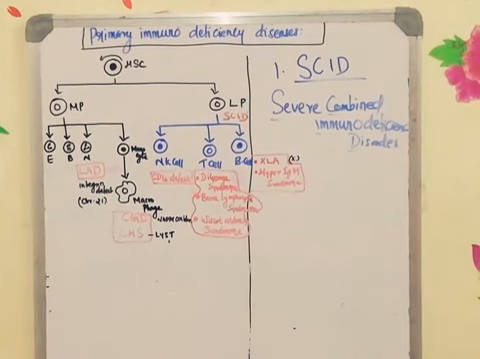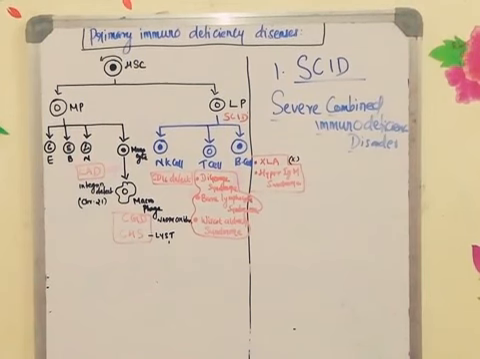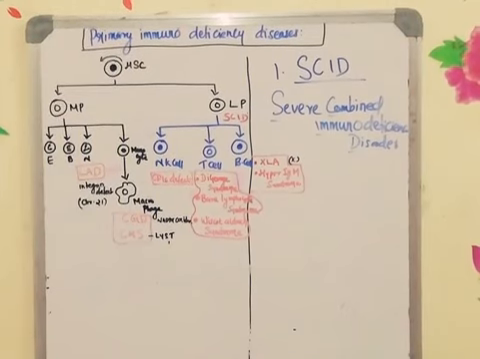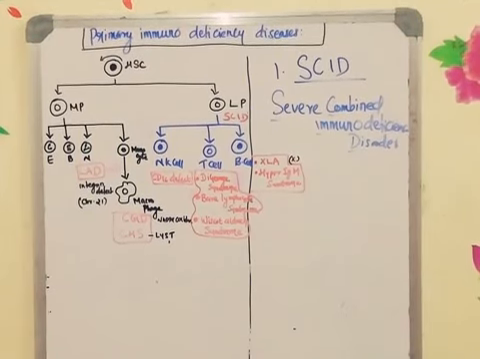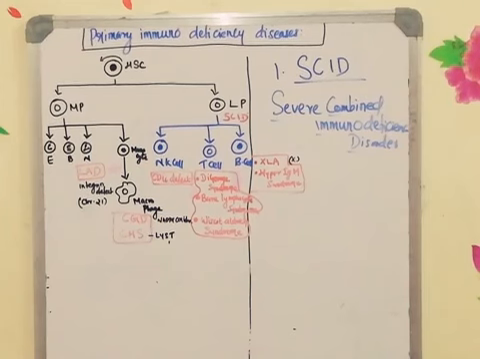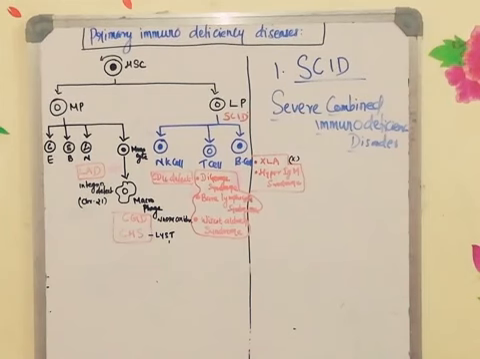People with this severe combined immunodeficiency disorder will be healthy at birth but susceptible to infection in later childhood life. So they cannot pass their childhood. Life-threatening infections can happen: viral diseases, pneumonia, diarrhea, all these diseases will be there in them because their immunity is